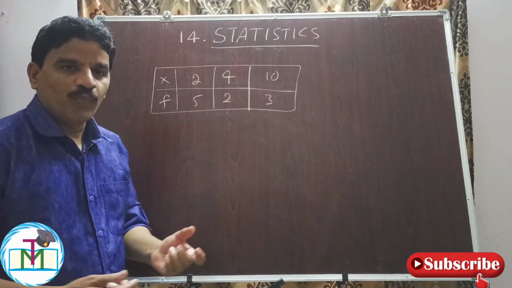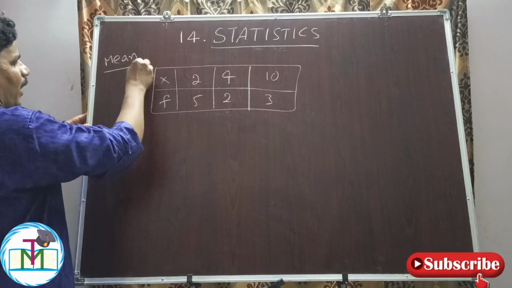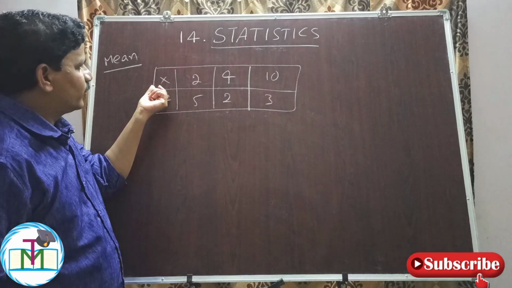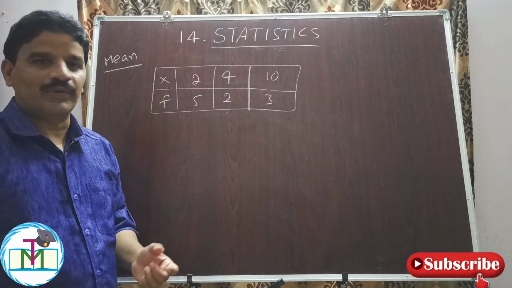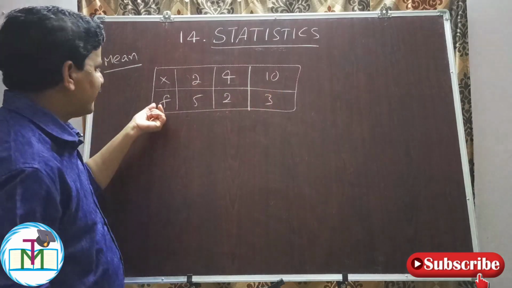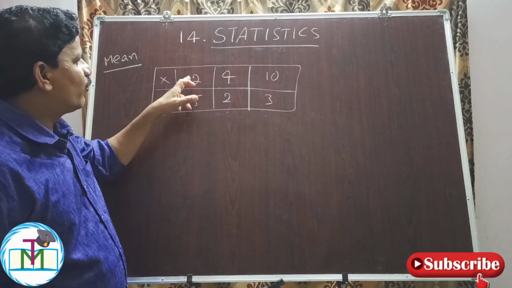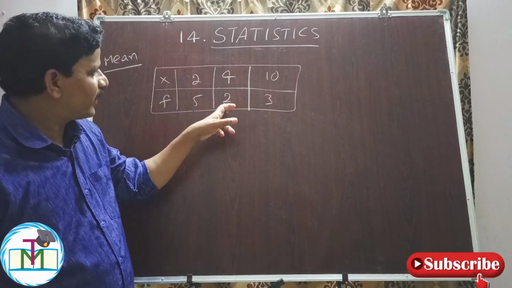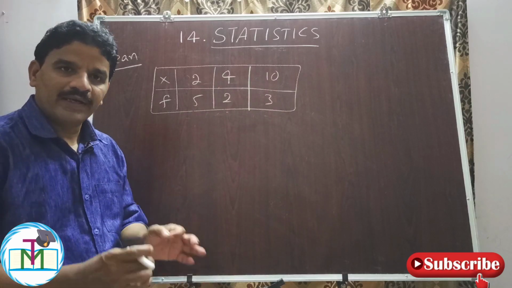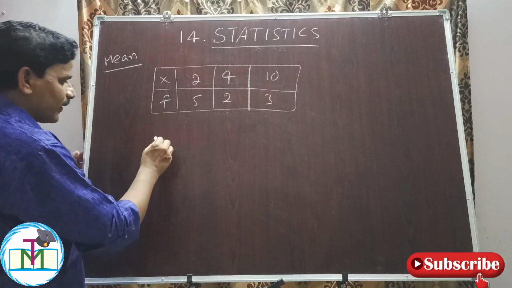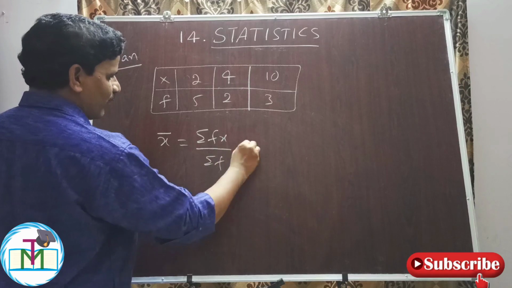So for this ungrouped data, how do we find the mean? Here in ungrouped data you see two rows. One is x, the variable: 2, 4, 10, and f is the frequency: 5, 2, 3. Five friends are having 2 rupees each, two friends are having 4 rupees each, and 3 friends are having 10 rupees each. Now we have to find the average pocket money.